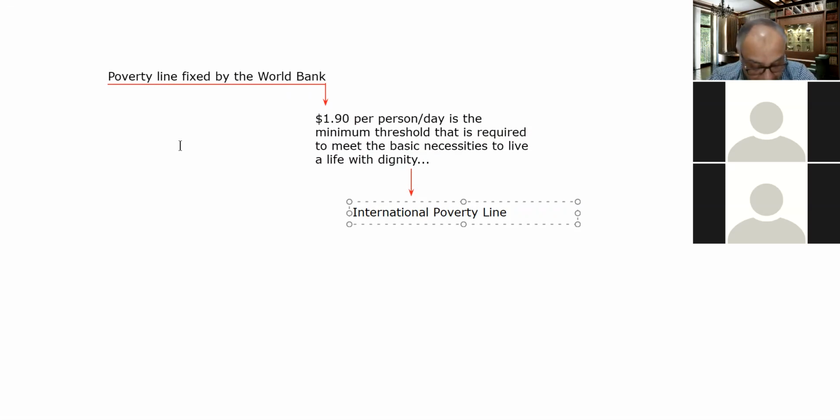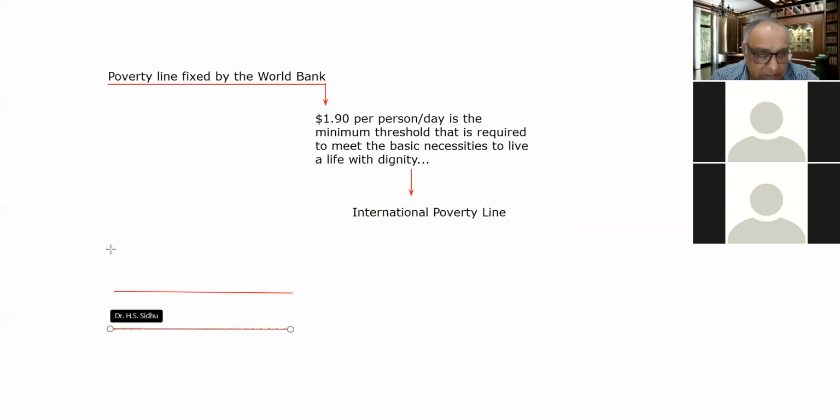So now the next important thing is that the World Bank categorizes the countries into different categories, right? So let me tell you what are the various categories according to which the World Bank categorizes the countries. So one threshold is here, the second threshold is, let's suppose here, and the third threshold is, let's suppose here.